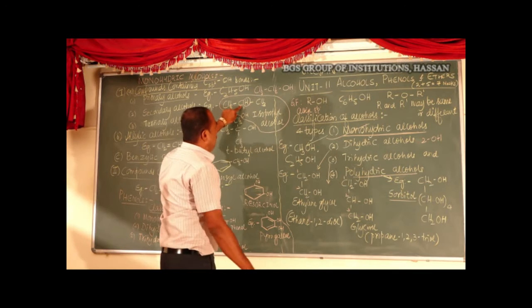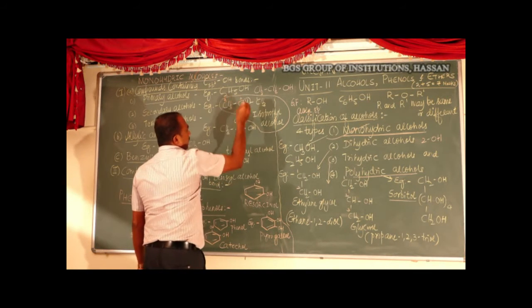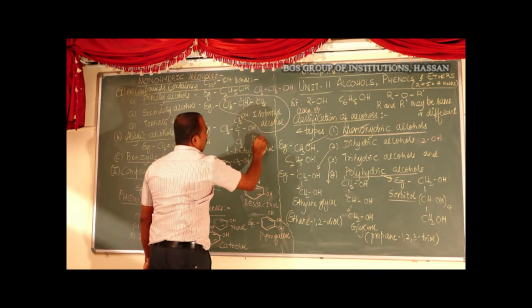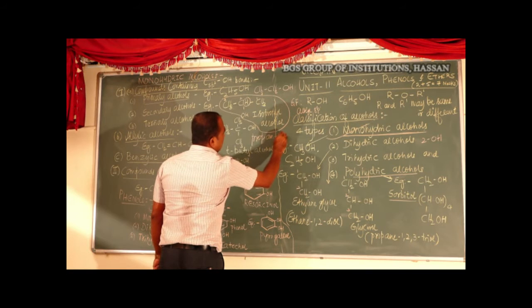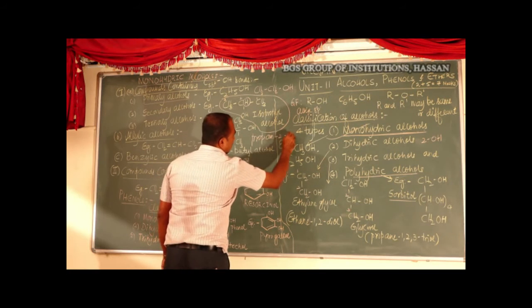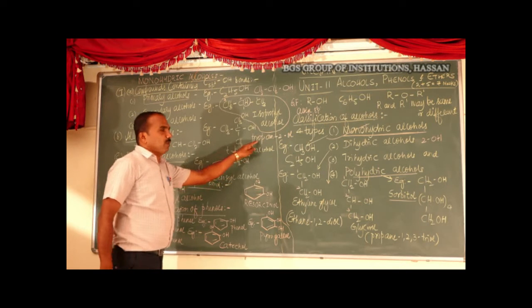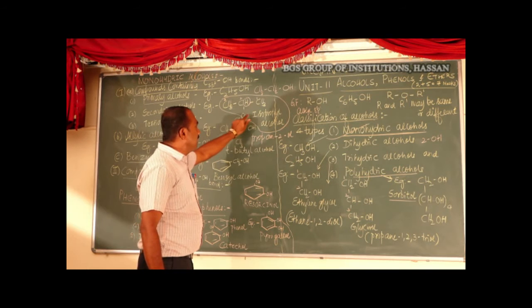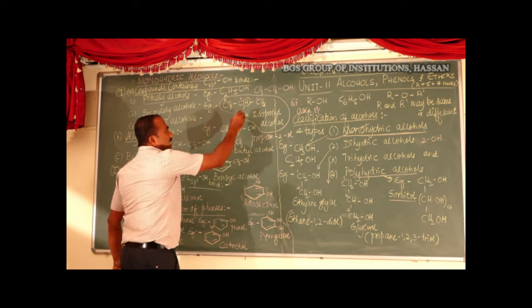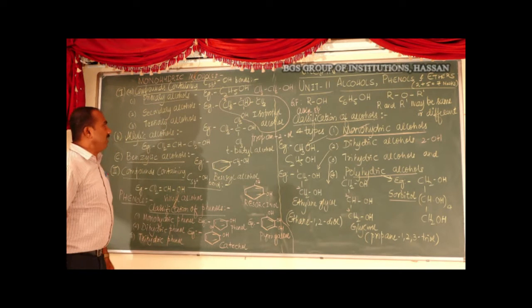The IUPAC name of isopropyl alcohol: 3 carbon atoms, prop, single bond linkage, an, and the OH at the second position gives suffix ol. So propan-2-ol or 2-propanol. This is the IUPAC name for isopropyl alcohol. Here the OH is attached to a secondary carbon atom, which contains only one hydrogen atom.